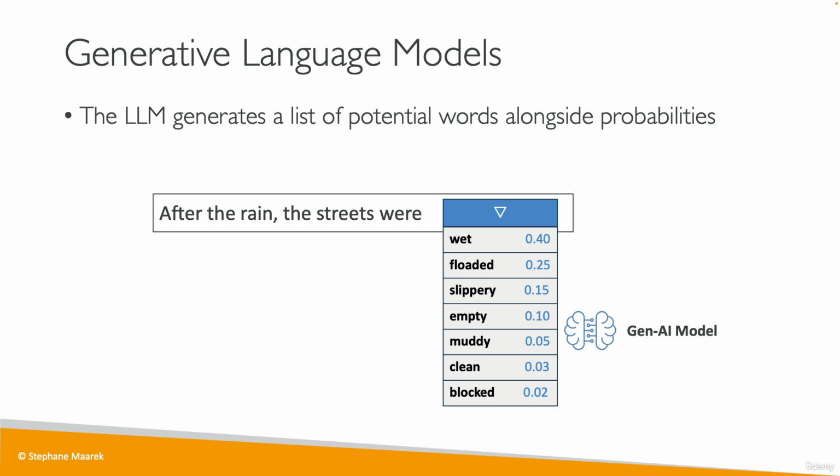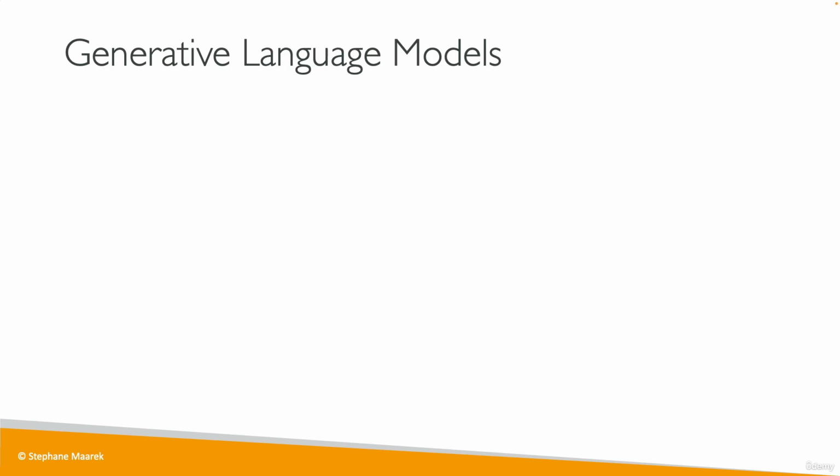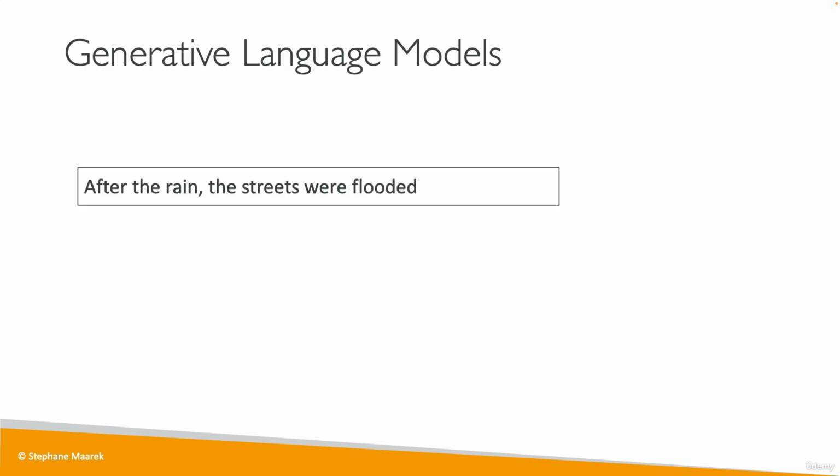That means that some of these words are more likely to be the next word in that sentence. And an algorithm is going to, of course, compute these probabilities, and another one is going to select a word from that list based on the probabilities. And for example, we're going to choose the word flooded. So it's going to be, after the rain, the streets were flooded. And this is all done by the Gen AI model. So now we have, after the rain, the streets were flooded, and the same process happens over and over again.